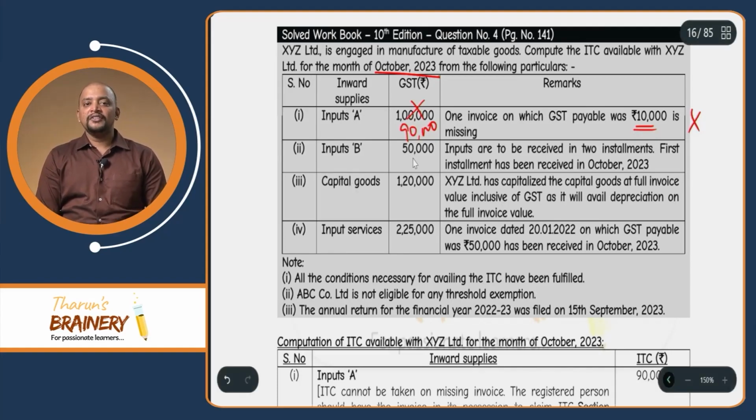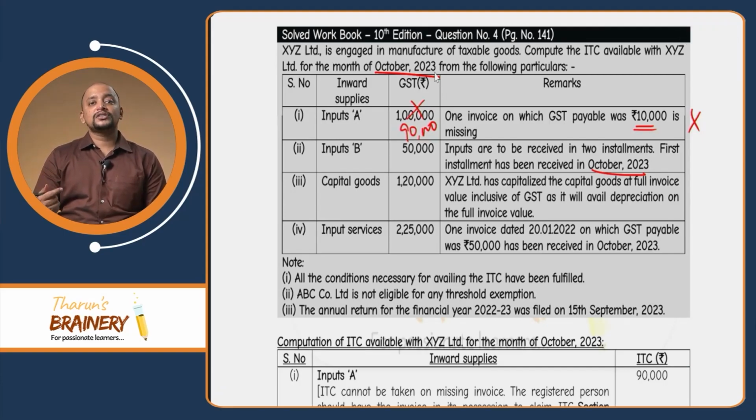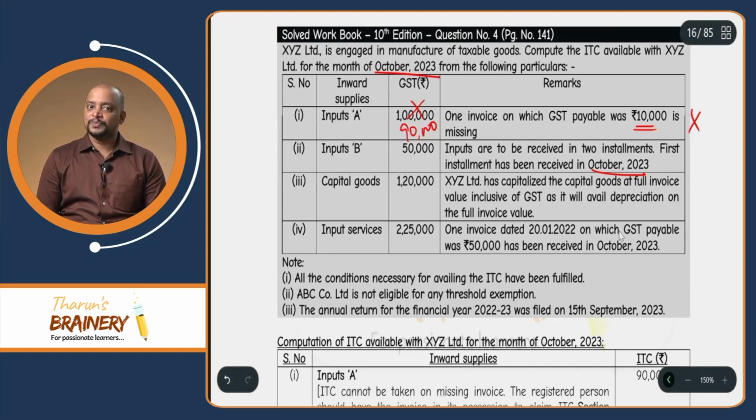Then inputs B, 50,000 rupees. These inputs are to be received in 2 installments. The first installment is received in October 2023, the current month. Whenever goods are received in lots or batches or installments with respect to a single invoice, ITC can be availed only on receipt of the last lot or last installment or last batch. In this case, only the first installment is received this month, but the last installment is not yet received, which means that we cannot take ITC with respect to this.